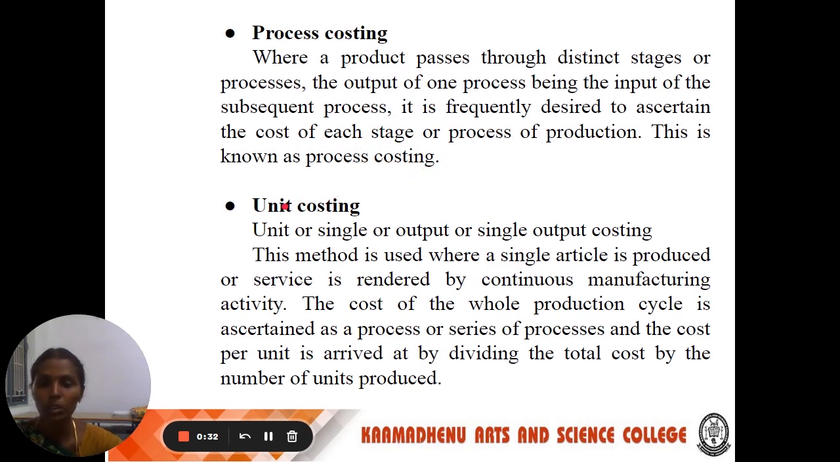Next we see about unit costing, also called single output costing. This method is used where the product is simple, or for services rendered in continuous manufacturing. The cost of the whole production cycle is ascertained, and the cost per unit is ascertained by dividing the total cost by the number of units produced.